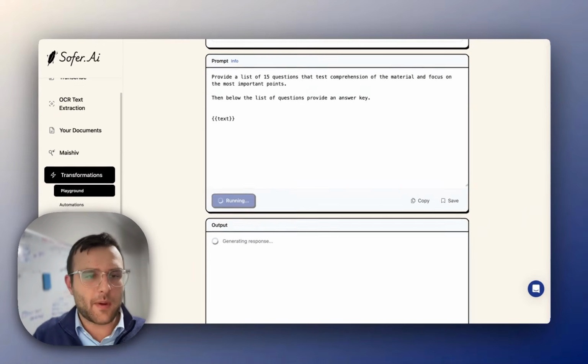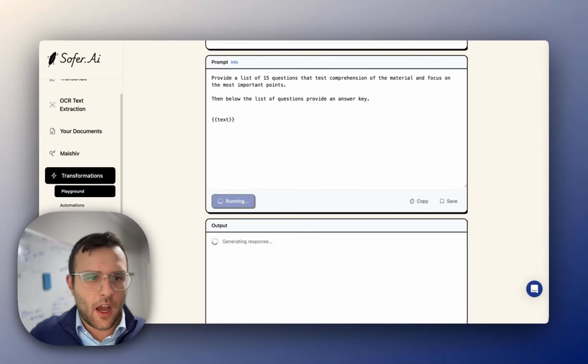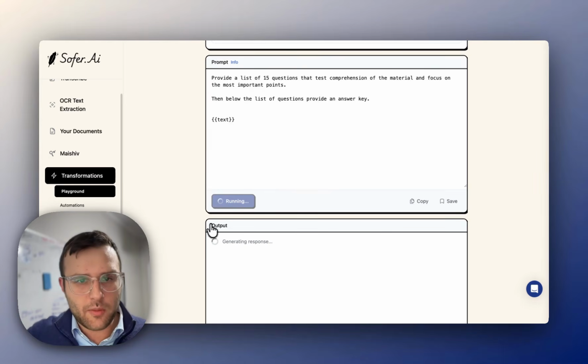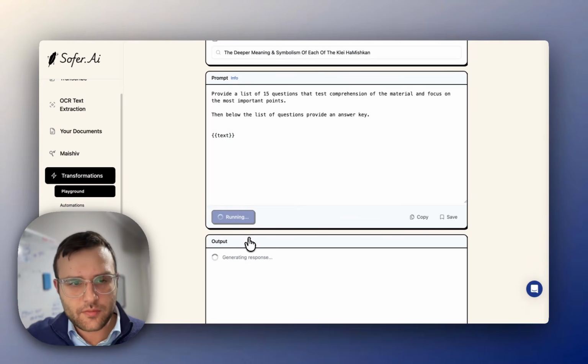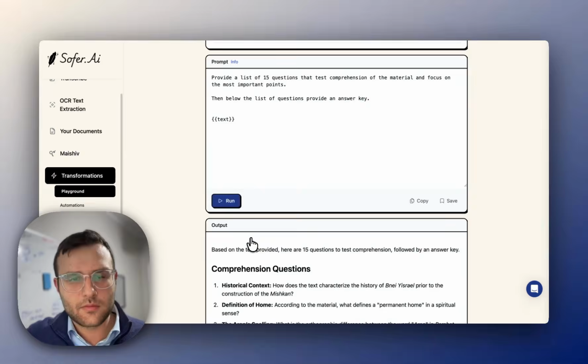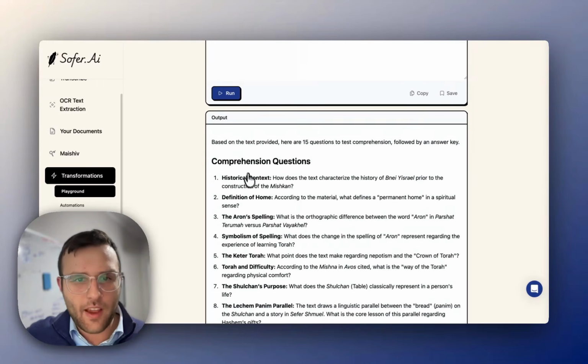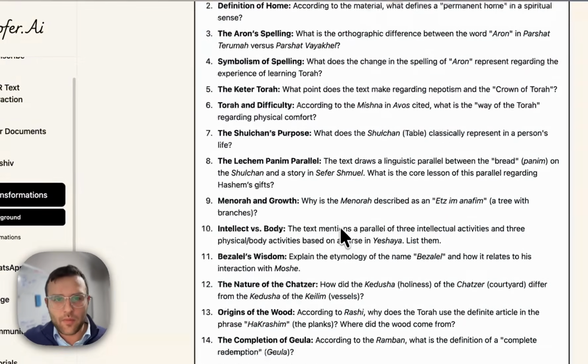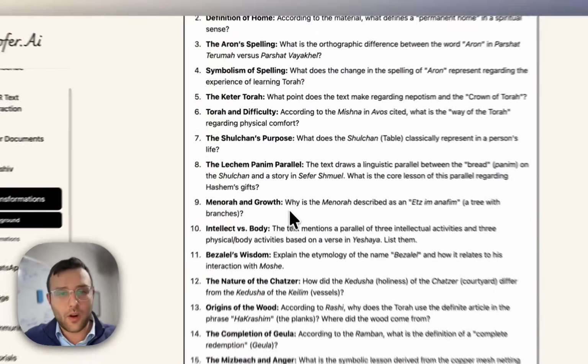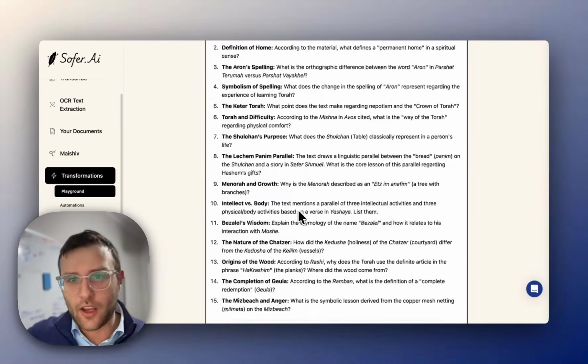We have more details about how to use this and different specific points, and we have a tutorial section on the site deep diving just on how to use the transformations feature here. But you can see here, this should be ready any second. Here we go. So here we have now our list of questions based off of this class right here, and an answer key.